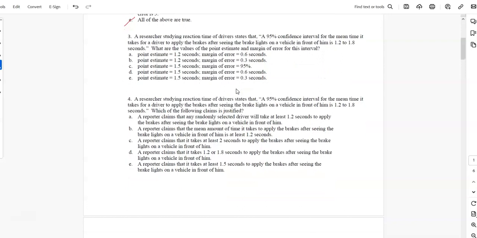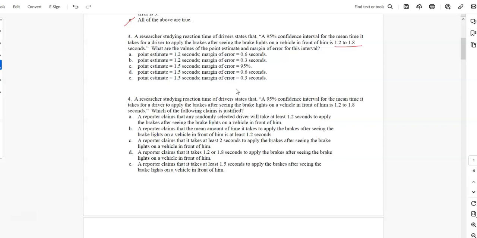A researcher studying reaction times of drivers states that a 95% confidence interval for the mean time it takes a driver to apply the brakes after seeing the brake lights on a vehicle is between 1.2 and 1.8. What are the values of the point estimate and margin of error? Okay, so you're going to average those two numbers.